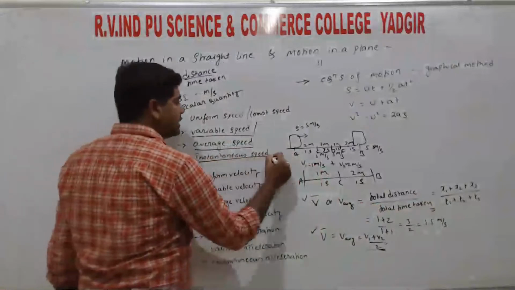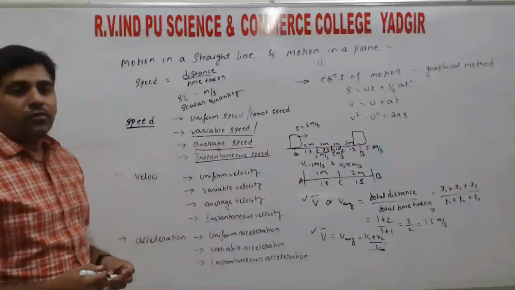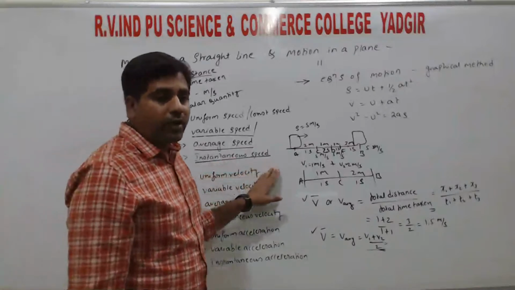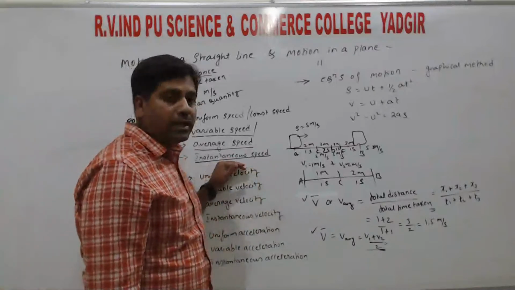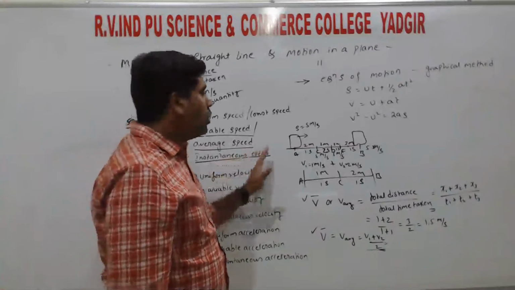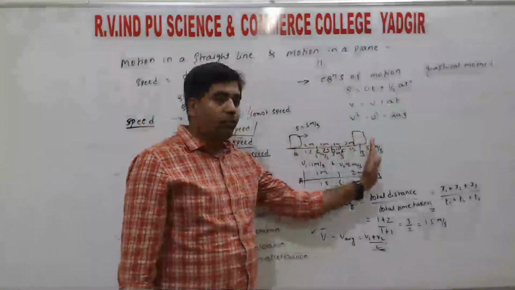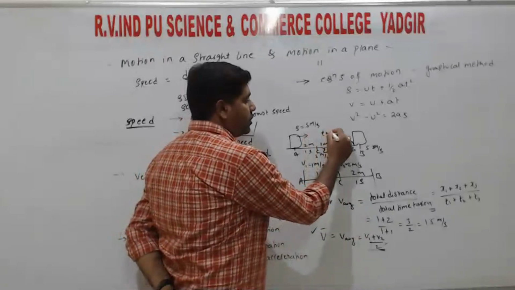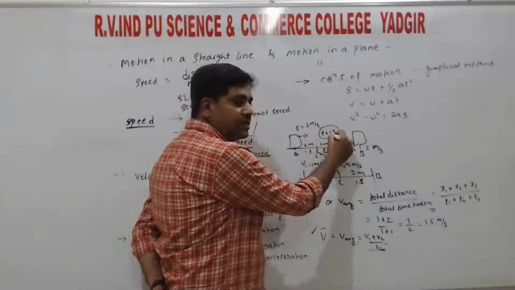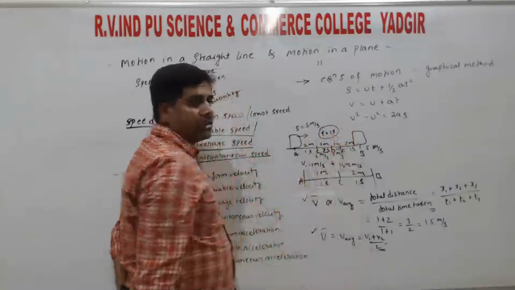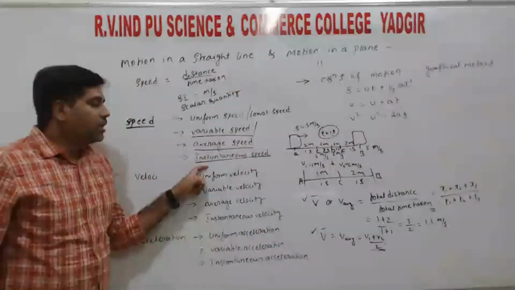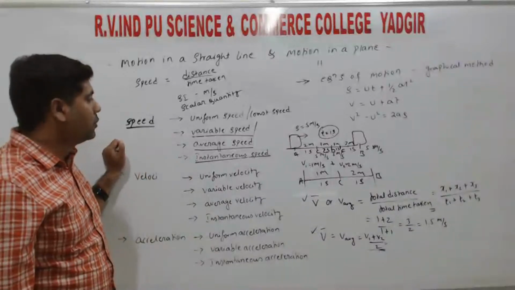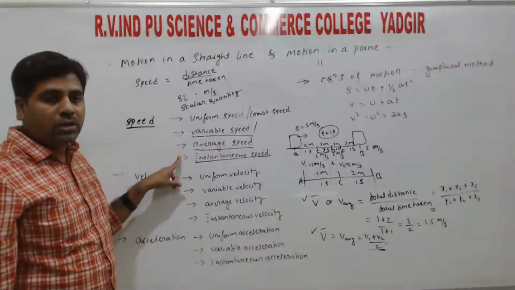Next is instantaneous speed. So instantaneous speed is the speed at a particular instant of time, so that we call the instantaneous speed. So there is some object traveling from A to B, so we need to find the speed of the vehicle at t equals some 1 second. So the speed we measure at this second, that speed we call instantaneous speed, right? So this is all about the speed.